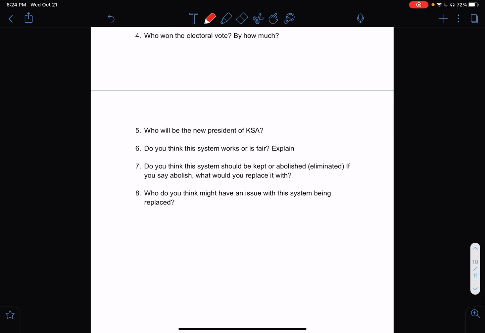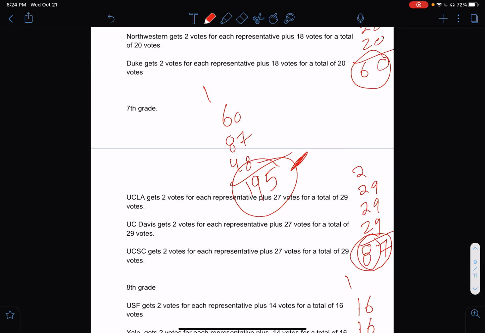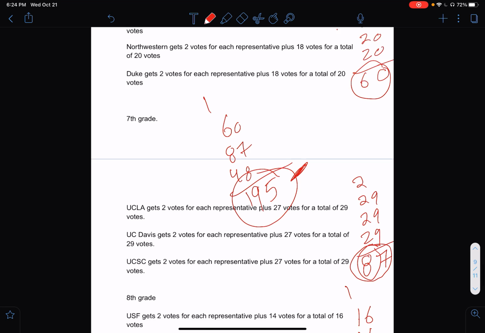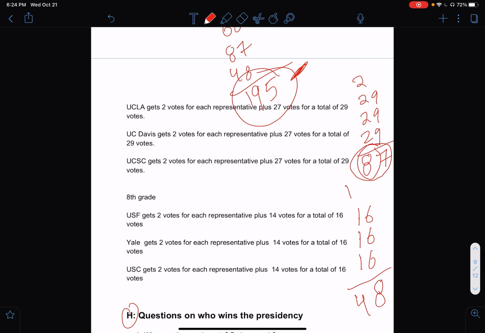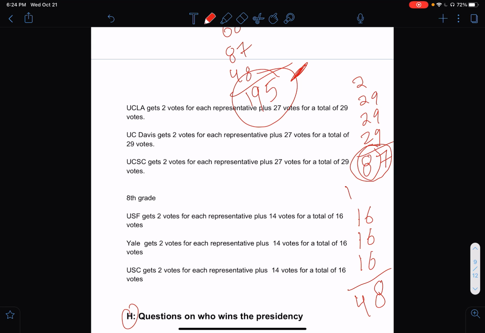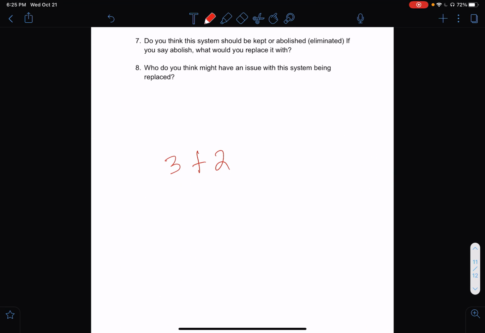Who do you think might have an issue with this? I'm gonna give you an example here. Let's say I had won a couple of these other homerooms, right? Let's say I won 3 homerooms. Let's say I won 3 of the 5th grade homerooms. Let's say I win 2 of the 7th grade homerooms. That will give me 5 homerooms in total, and my vote will obviously go up, right?